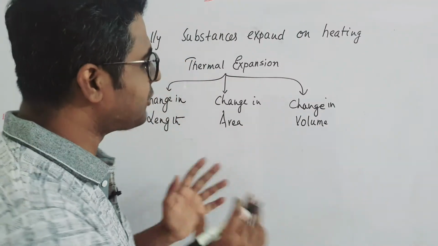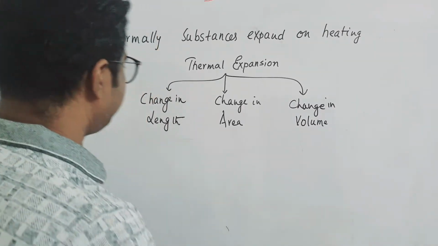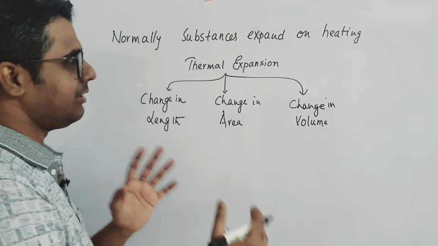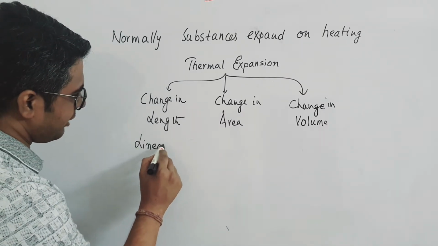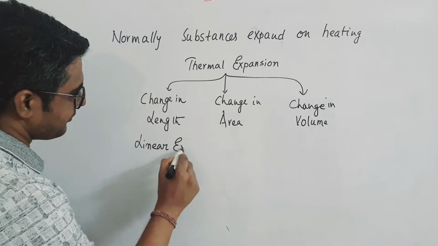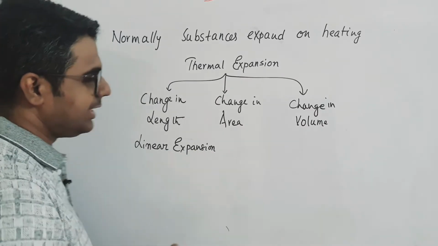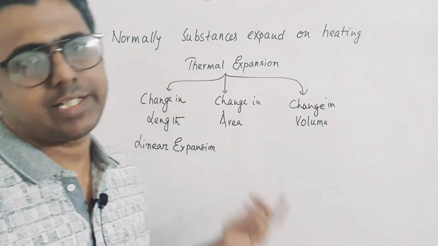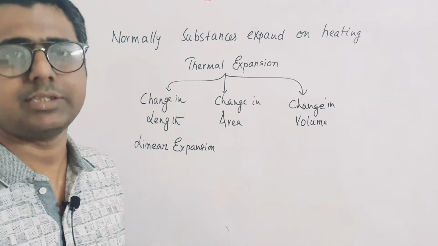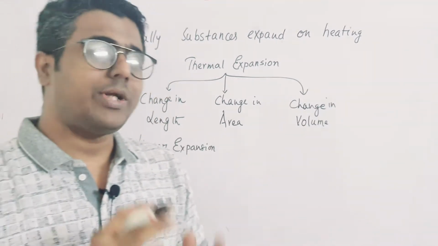And whenever we talk about this, there are different names associated with it. So if there is a change in length, that kind of expansion is called linear expansion. Actually, see, whenever a body expands, it doesn't only expand linearly. So if I say whenever there is a change in length, it is called linear expansion, this is a wrong thing that I am propagating right now. So what exactly it means?